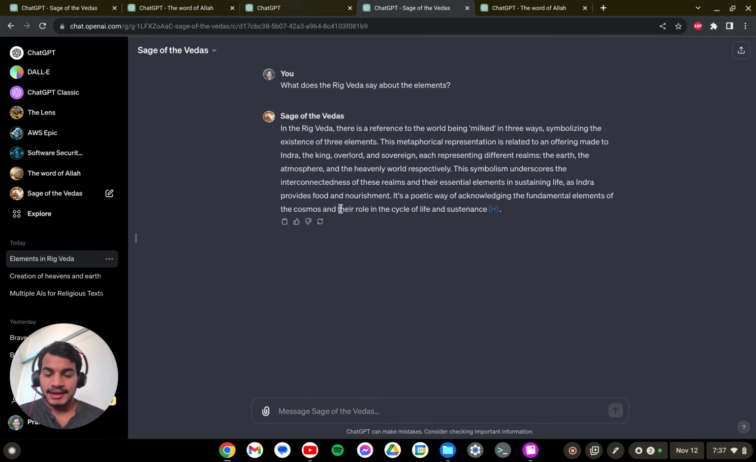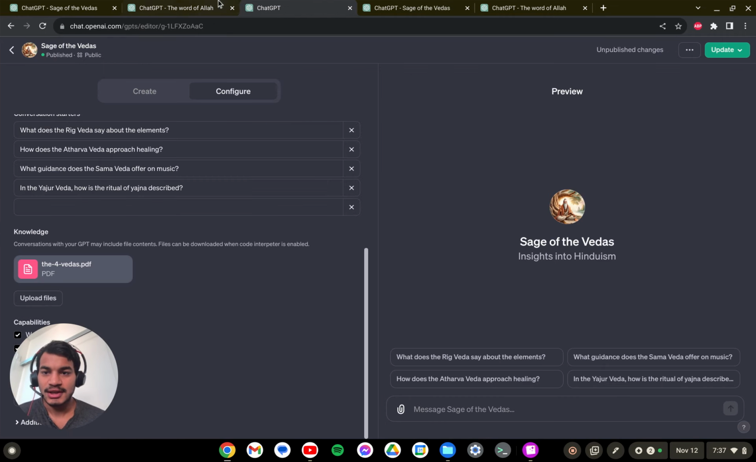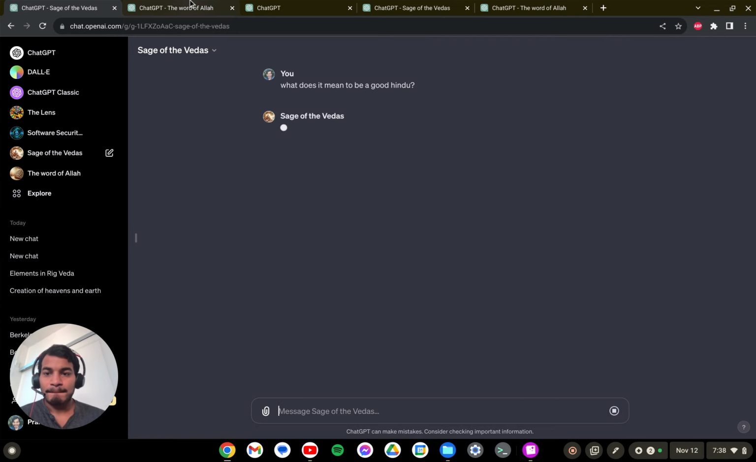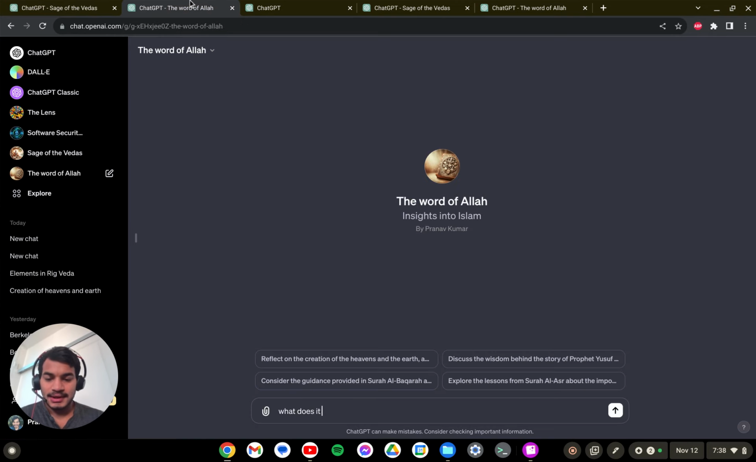So as we can see, the nice thing about RAG is that it allows us to interact very deeply with our knowledge set. It allows us to define the scope, and it also allows us to reduce hallucinations because it'll first leverage the knowledge base before answering questions. And to show this in action, let's say, what does it mean to be a good Hindu? What does it mean to be a good Muslim?